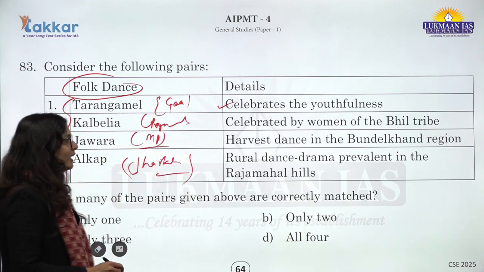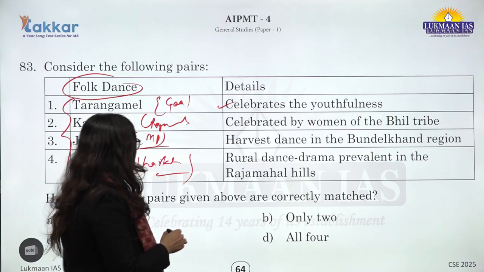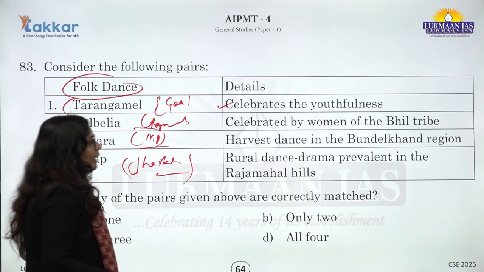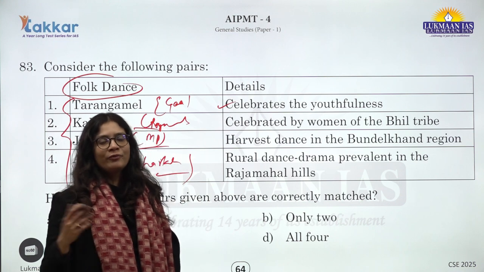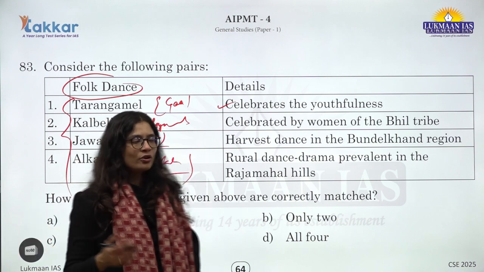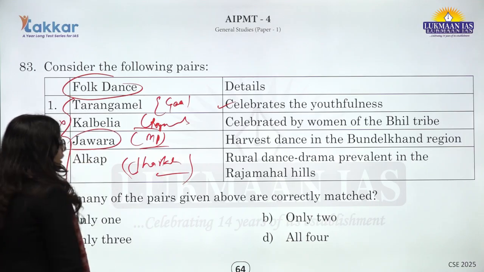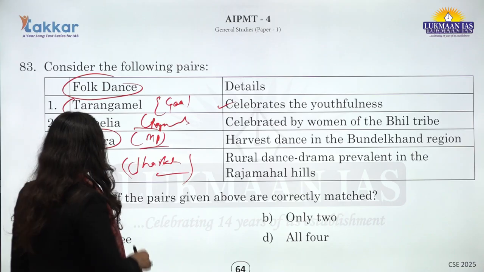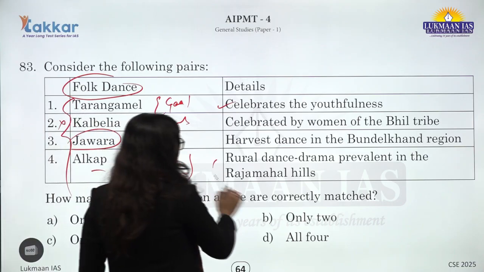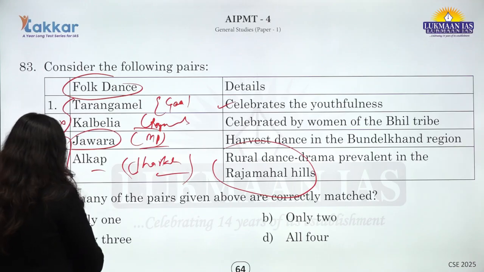Second, that Kalbelia is related to the Bhil tribe, is not correct, because it is majorly related to the region of Rajasthan, and the Bhil tribe is from the MP region. Kalbelia women are majorly associated with the Kalbelia dance or festival. So the second option becomes incorrect. Jawara is the harvest dance in the Bundelkhand region, which is correct, and the fourth statement, that Alkap is related to Rajmahal Hill, is also correct. So only the second option is not correct. So C will be the answer here. Only 3.